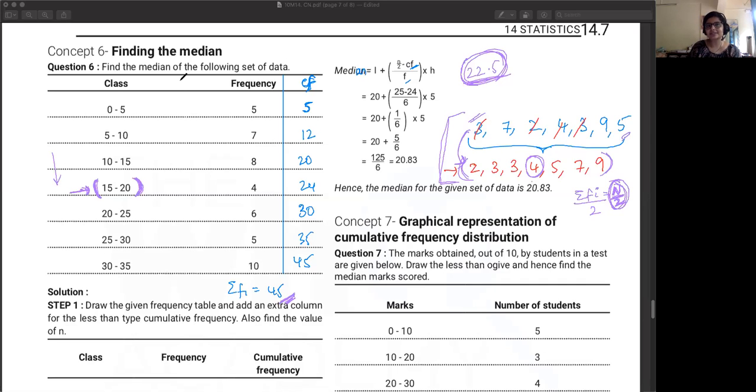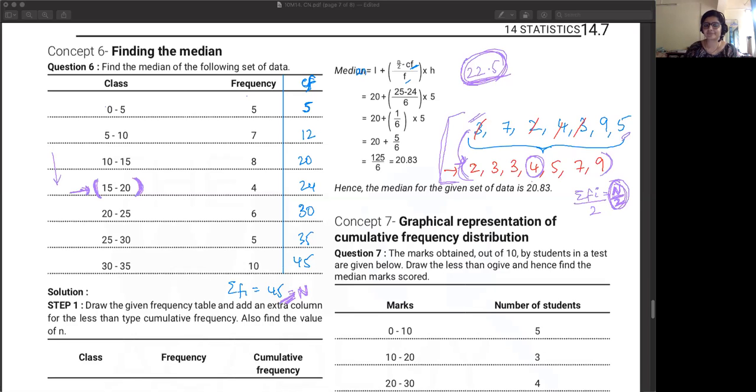See what this table means. 0 to 5 का frequency 5 है, मतलब the observations that are lying in between 0 to 5, there are 5 of them. So that's what frequency is. So when I add all of them together, the sigma fi is basically equal to my n, which is the total number of observations. So this is from 0 to 35, right? So your observations ka range is between 0 to 35, and total number of observations you have are 45 of them by adding up all the frequencies.